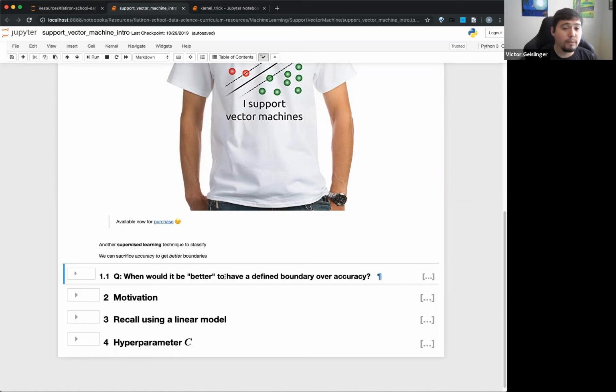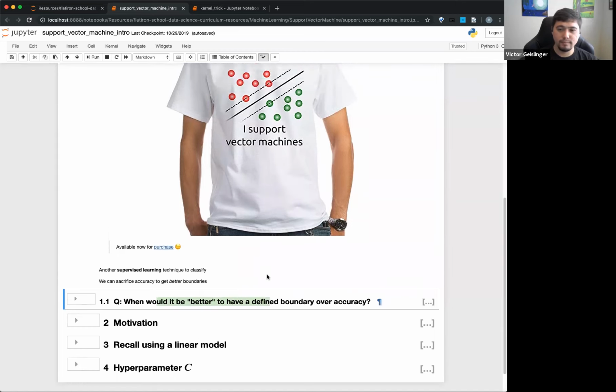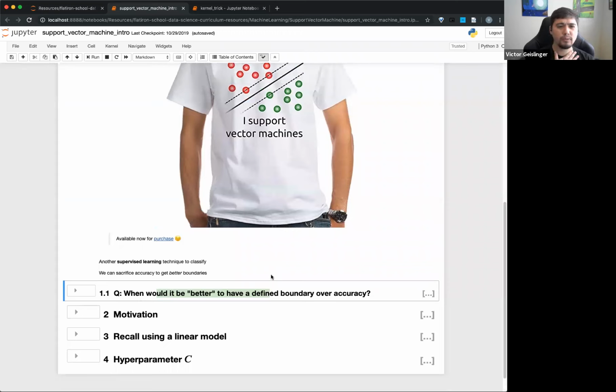Quick question. When would it be better to have a defined boundary over accuracy? You all know what I'm talking about when I say boundary, right? A line that would split the classes. So when would it be better to have a better defined boundary over accuracy?